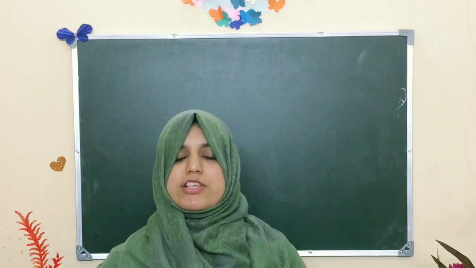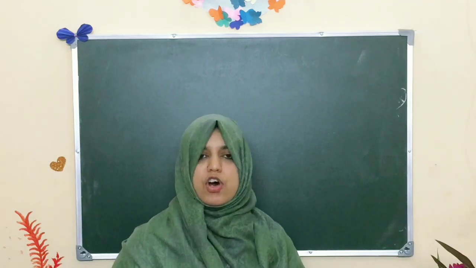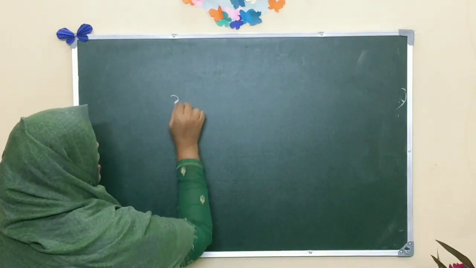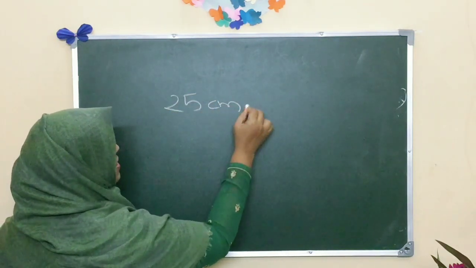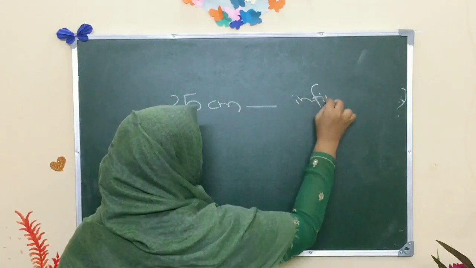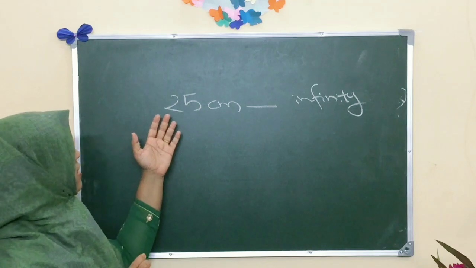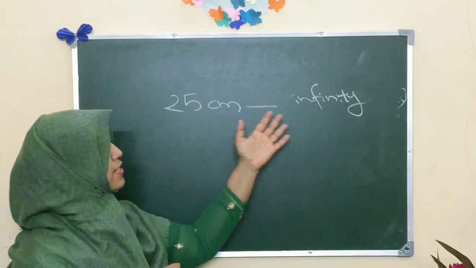Next is the range of vision of a normal human eye. That is about 25 centimeter to infinity. We can see very clearly from a distance of 25 centimeter to infinity.